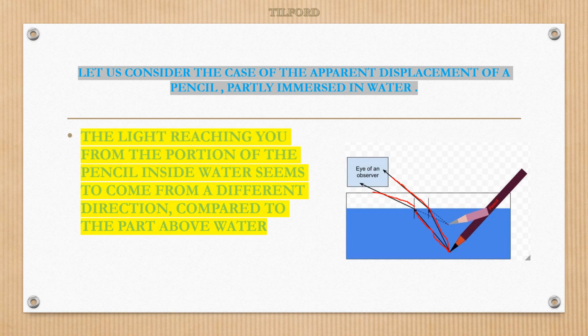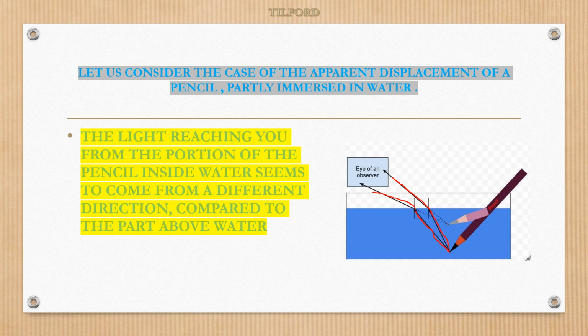So the light reaching you from the portion of the pencil inside the water, this pencil inside the water, from here the light rays reaching you seem to come from a different direction compared to the part above the water.